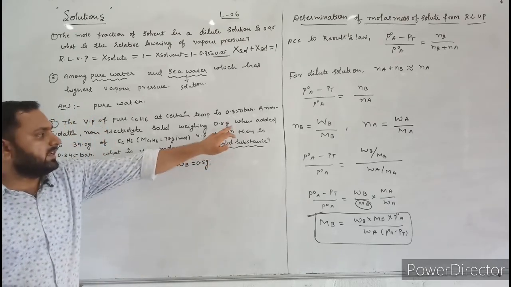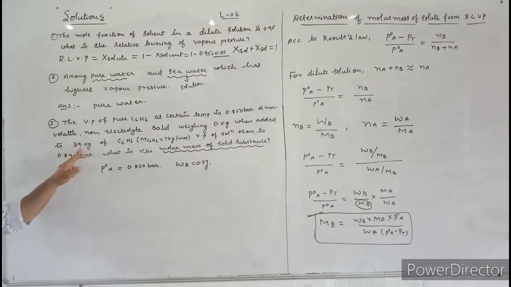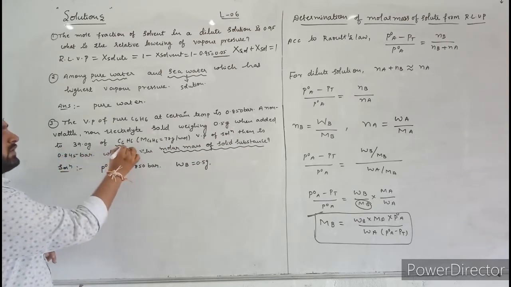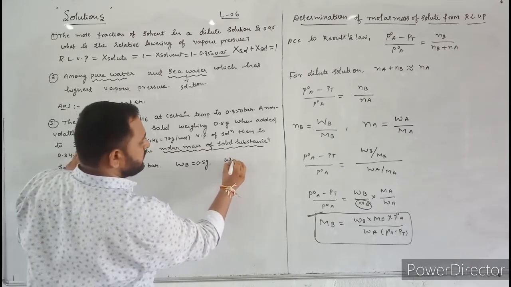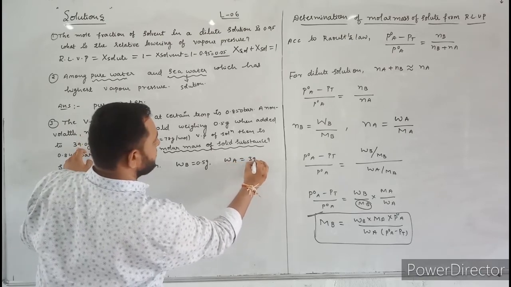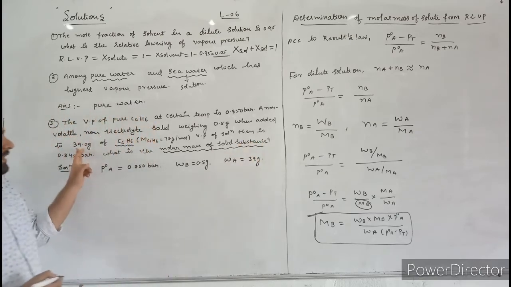Next, it is added to 39 gram of benzene. Here benzene is the solvent. The solvent is denoted by A. So here the mass of solvent is given. The mass of solvent is equal to 39 grams. Next, the molecular mass of benzene is also given.